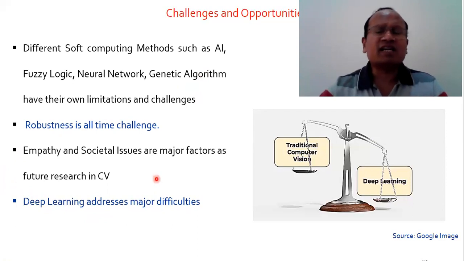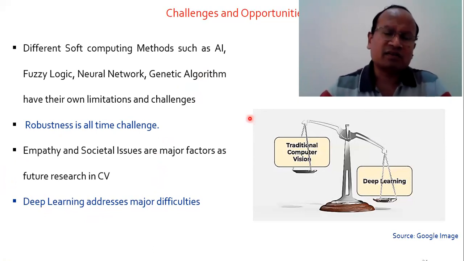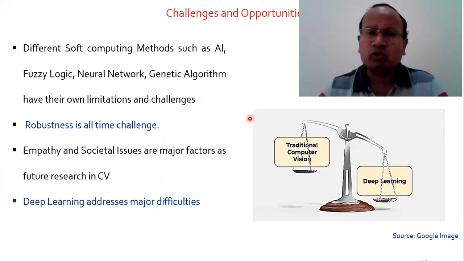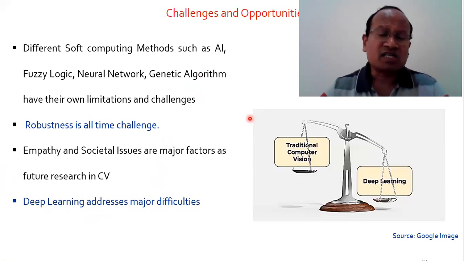Deep learning addresses a lot of problems, especially machine learning methods. Deep learning has an answer for a number of challenges in computer vision, especially related to huge data, the huge dimensionality problem, and large amounts of processing time. These are the major challenges in computer vision, which are addressed very easily by using a deep learning method.